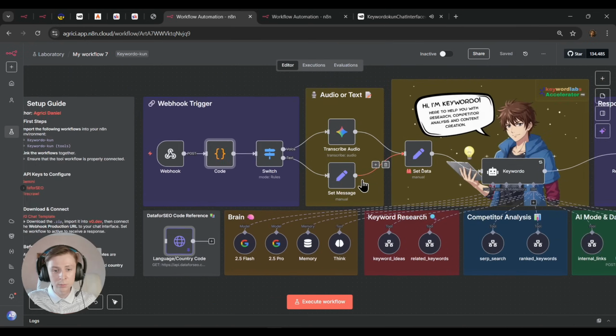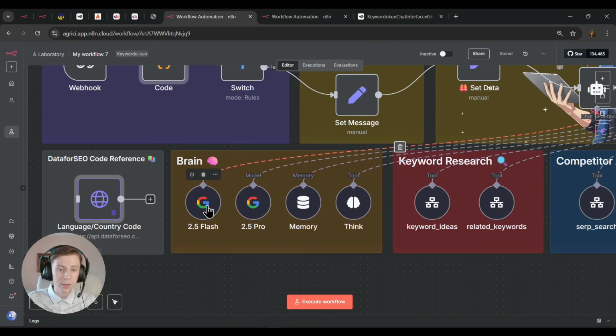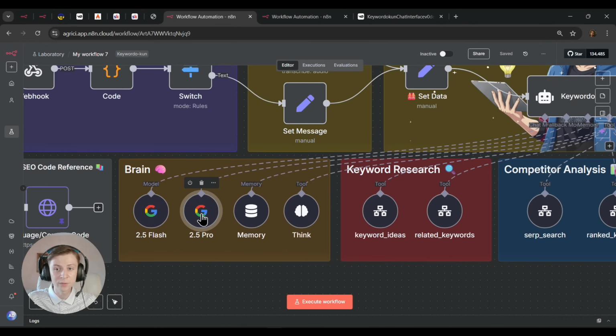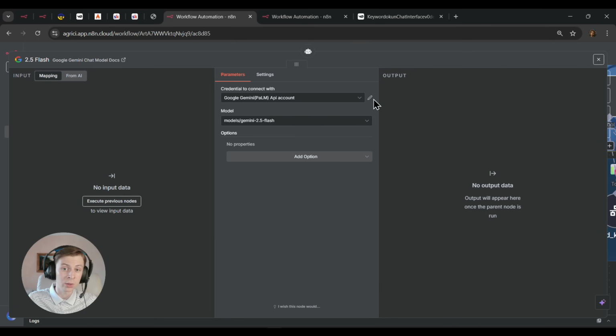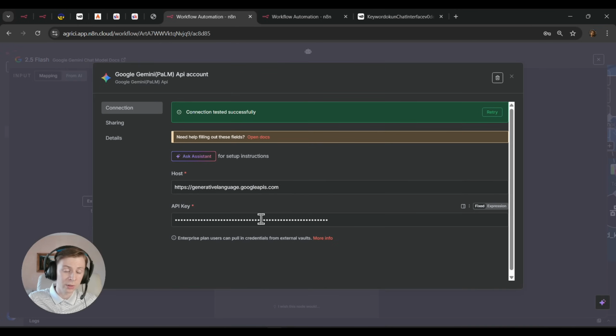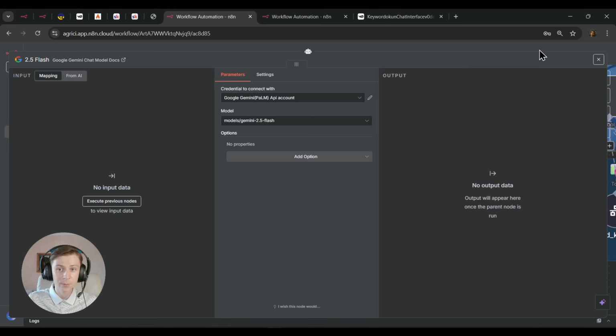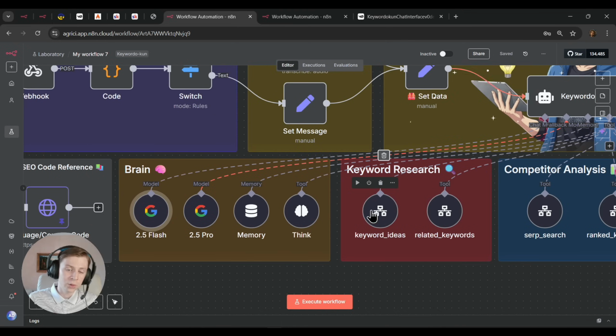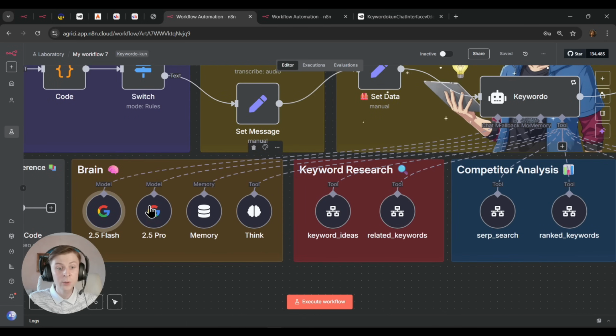So moving towards that, let's say the brain. Here, I've chosen 2.5 Flash, and also as a backup model, I've chosen 2.5 Pro in case any errors are happening. So as you're going to press right here, just log in with your Gemini credentials, go to aistudio.google.com, get your API key, and just paste it here. Select the correct model, which is Gemini 2.5 Flash, and maybe in future, if it's 3.0, just choose 3.0.